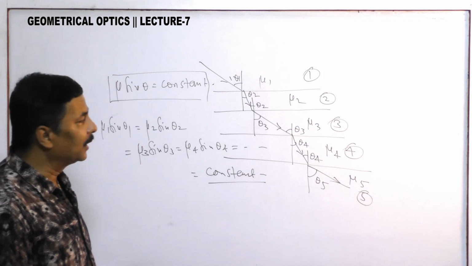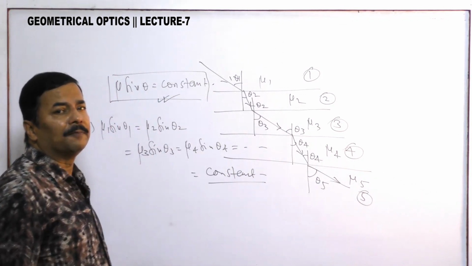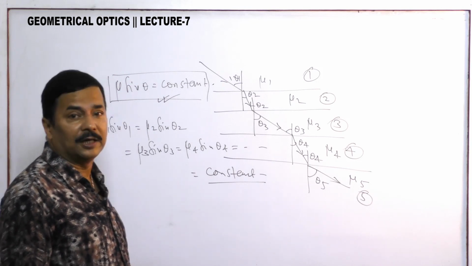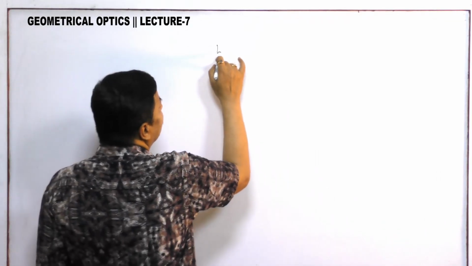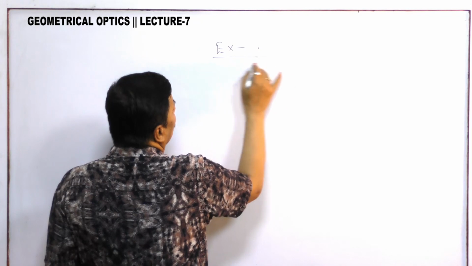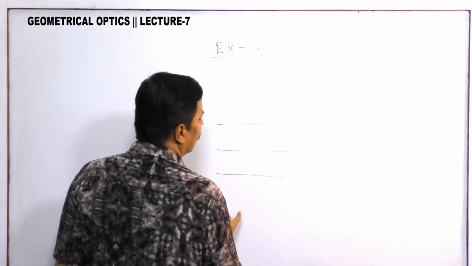Now one example I can give you on the same. If you remember this concept, the example will become very simple, otherwise it will appear difficult. Virtually it is difficult, really it is not difficult. Example is in this way. So many media are there.